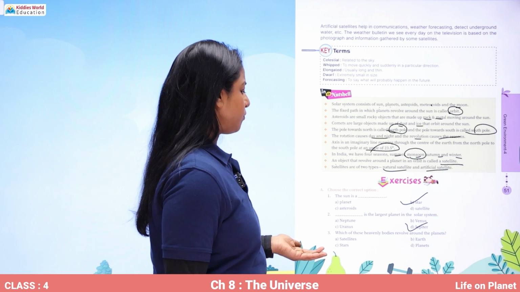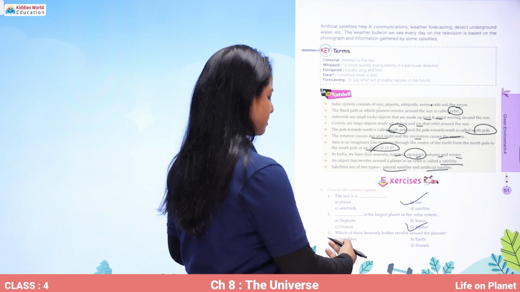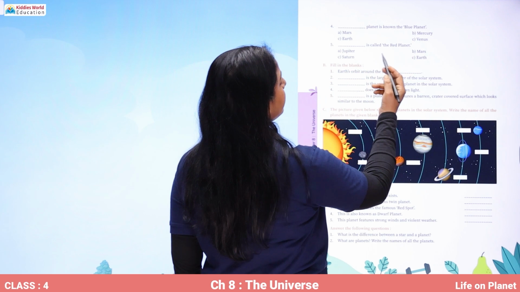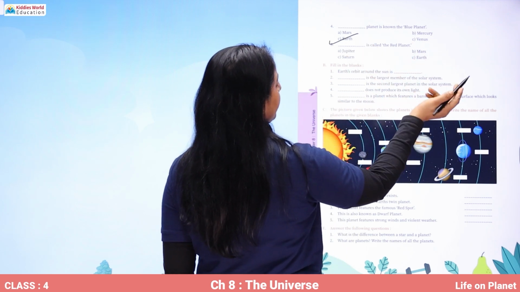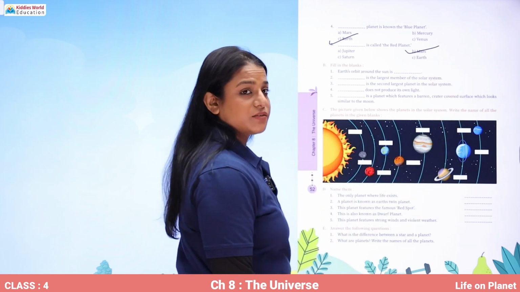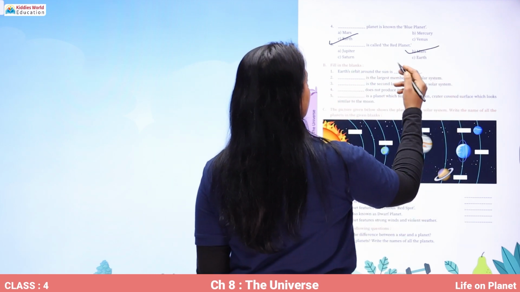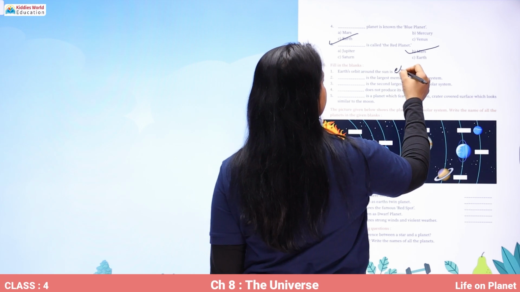Which of these heavenly bodies revolve around the planets? Satellites. Dash planet is known as blue planet, Earth. Dash is a red planet, Mars. Let's fill in the blanks. Earth's orbit around the sun is elliptical.